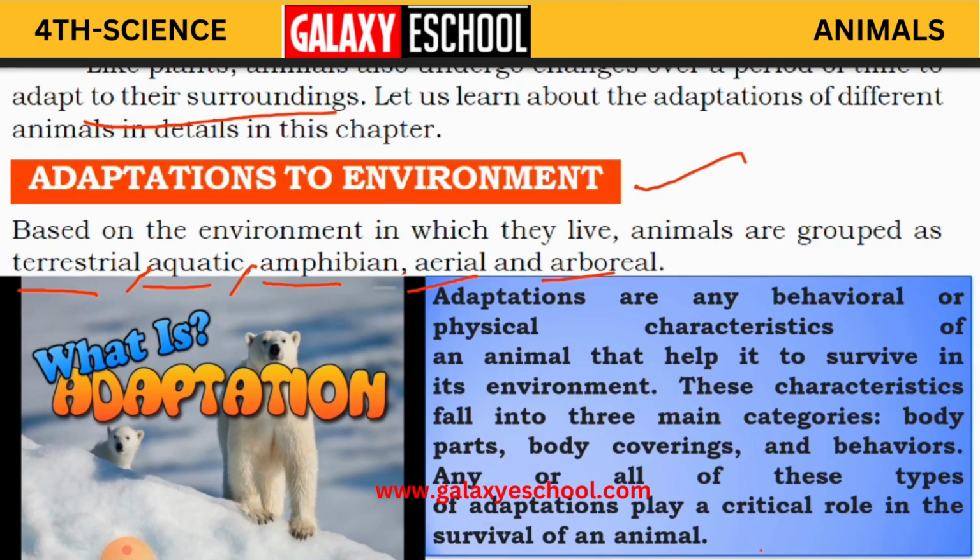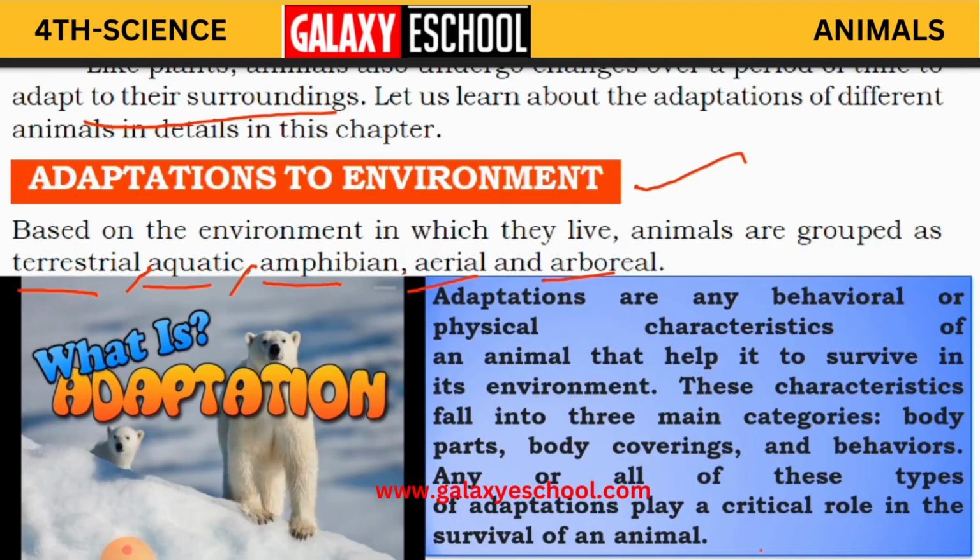And behavior also. Sometimes in cold climates, as we learnt before, animals grow their fur to protect themselves from the cold. So that is their behavior. Okay, so adaptation is nothing but their physical features and behavior changing according to their environment.